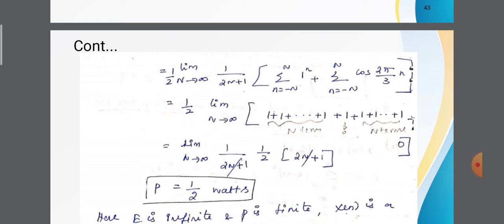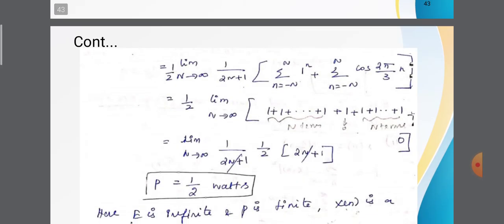Here the first term is summation n equals minus n to n of 1. Expanding this summation term, on the negative side we have n number of ones, and on the positive side we have n number of ones. When n is equal to 0, we have one more 1. So the total number of ones is 2n plus 1. So for the first term, summation n equals minus n to n, the value is 2n plus 1. For the second term, the sum over one period of cos signals is 0. The second term is 0.